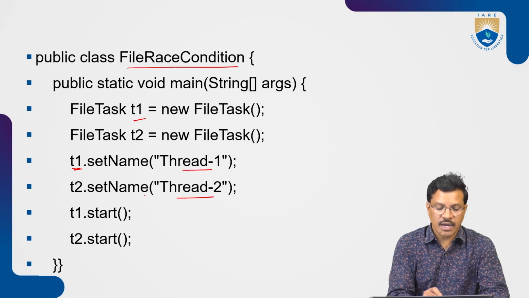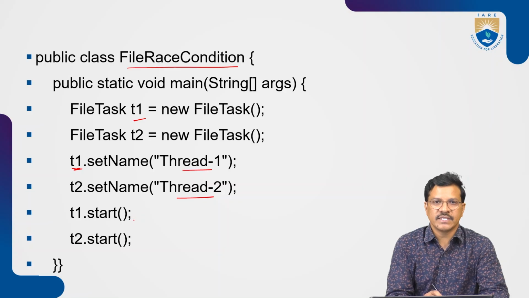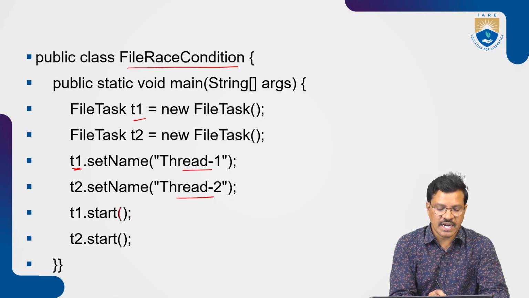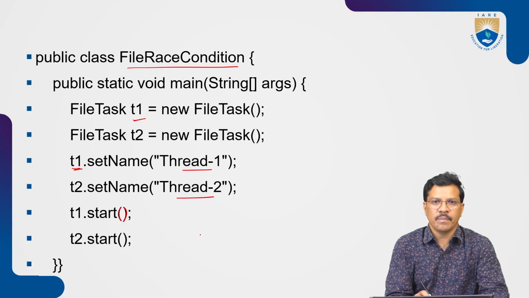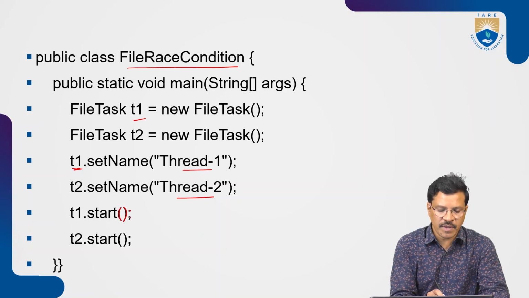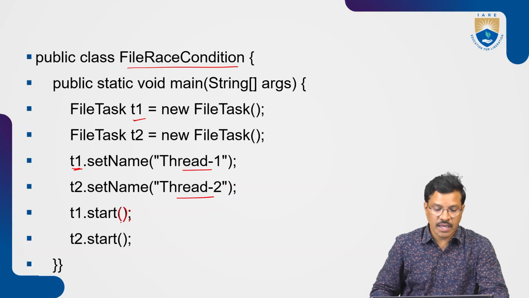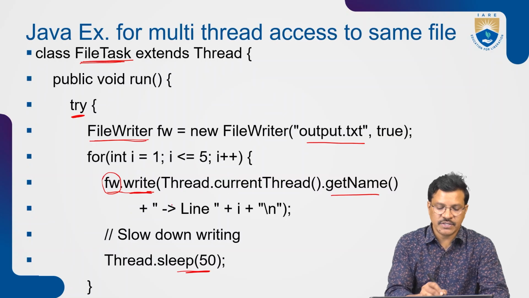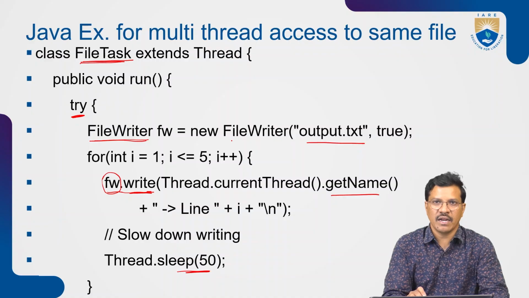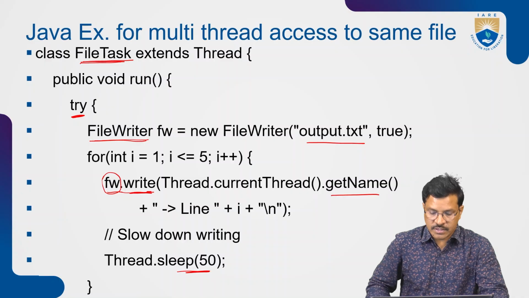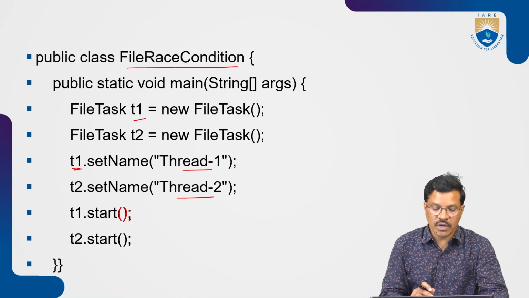Whenever we create an object with a name and access T1.start() method, this start method is the way to run the thread. Whenever T1.start() is called, immediately control goes to the run method, and the run method is executed. Inside the run method, the lines of code create a FileWriter object and use a for loop, printing character by character. So streams are coming. How many times is it printing the words Thread 1, Thread 2?